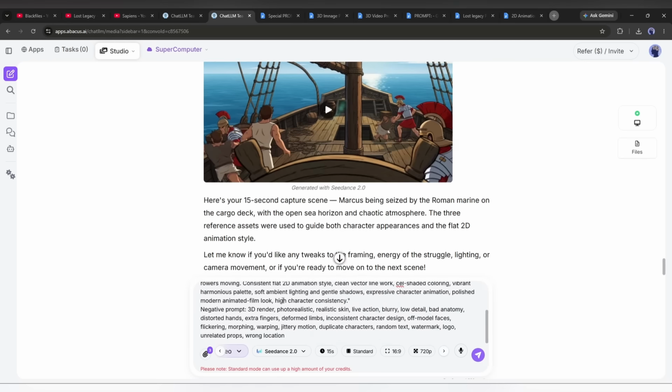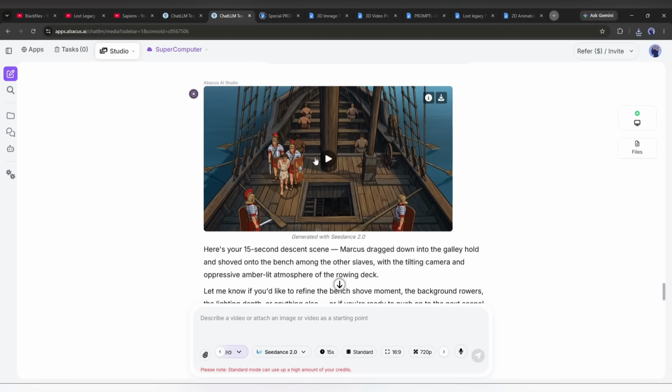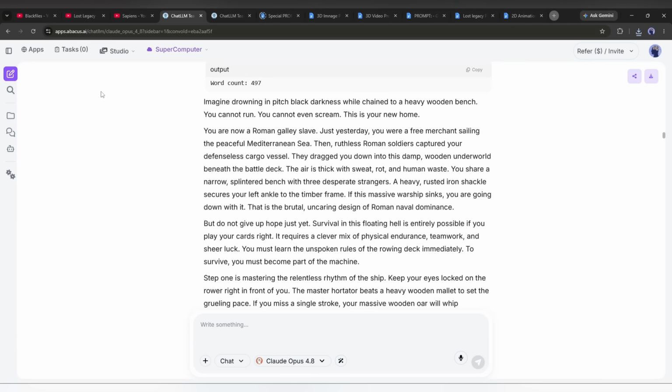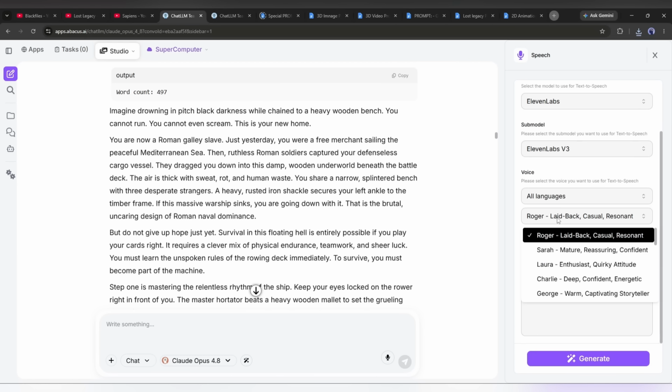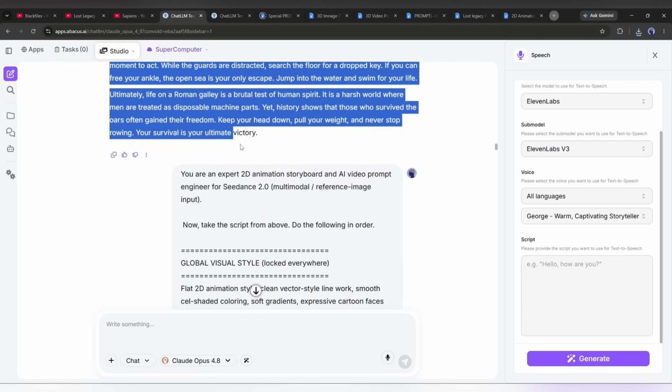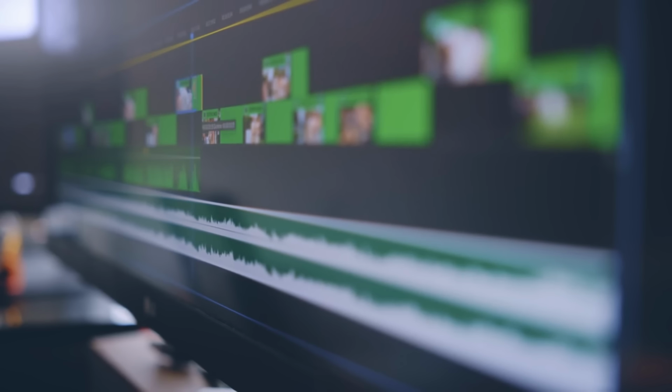Once all the video clips are ready, save them to your device. Next, we have to generate the voiceover. The process is the same as before. Go to the speech option, set the model, submodel, and all other settings. After that, enter the script. Once the script is ready, stitch all the assets with a video editor and make the final video.